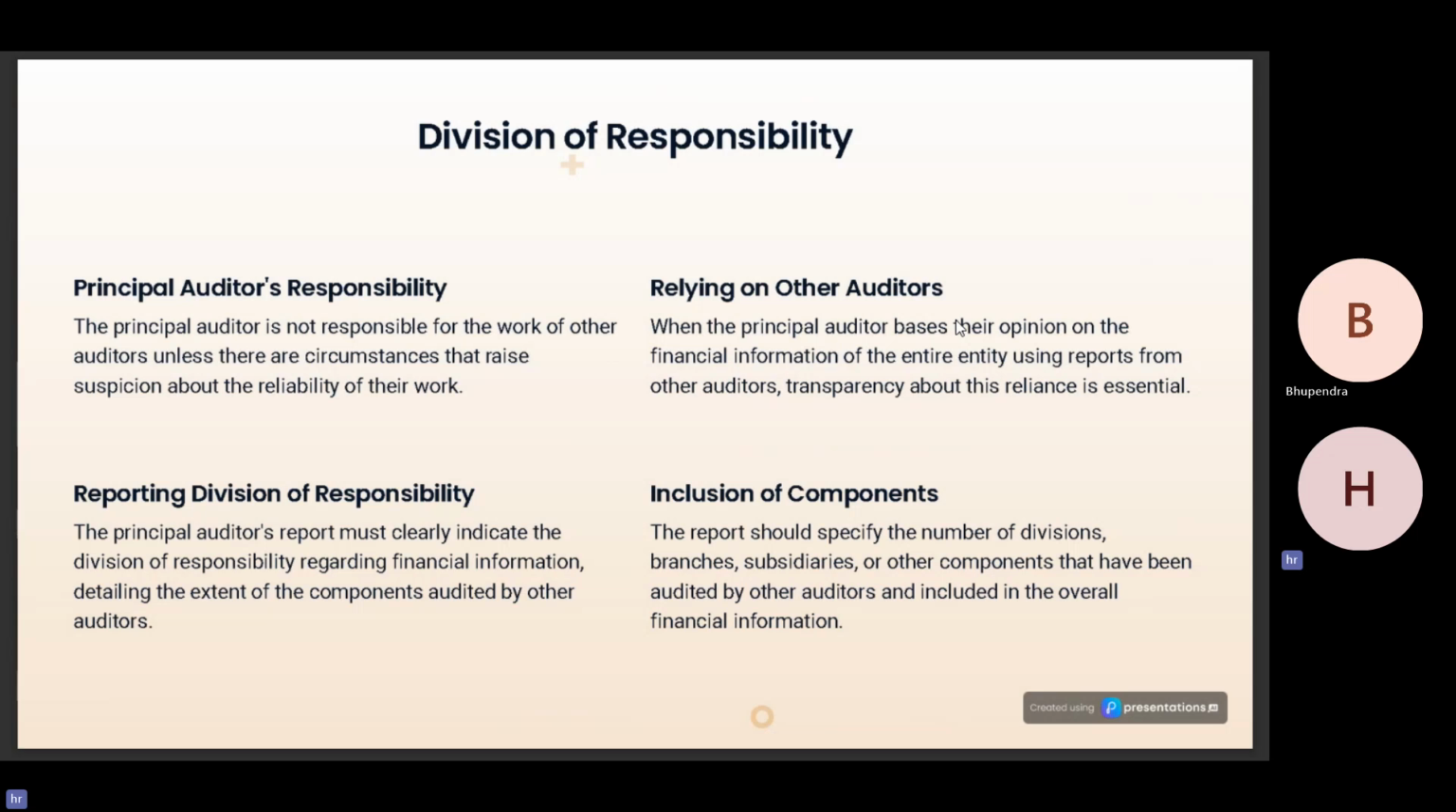Inclusion of components. The report should specify the number of divisions, the branches, the subsidiaries, or other components that have been audited by other auditors and included in the financial information.